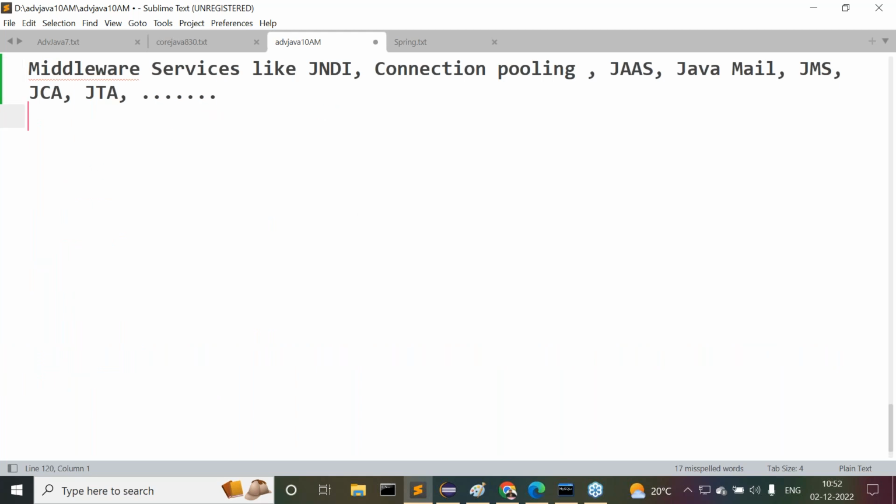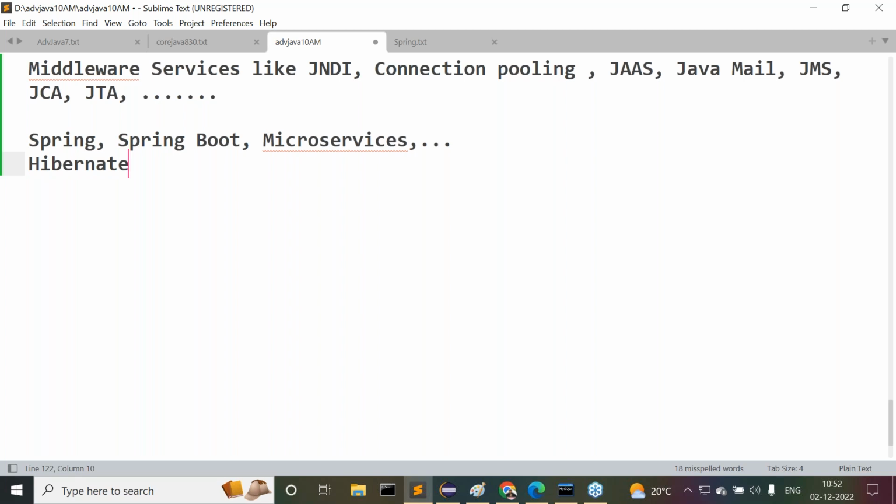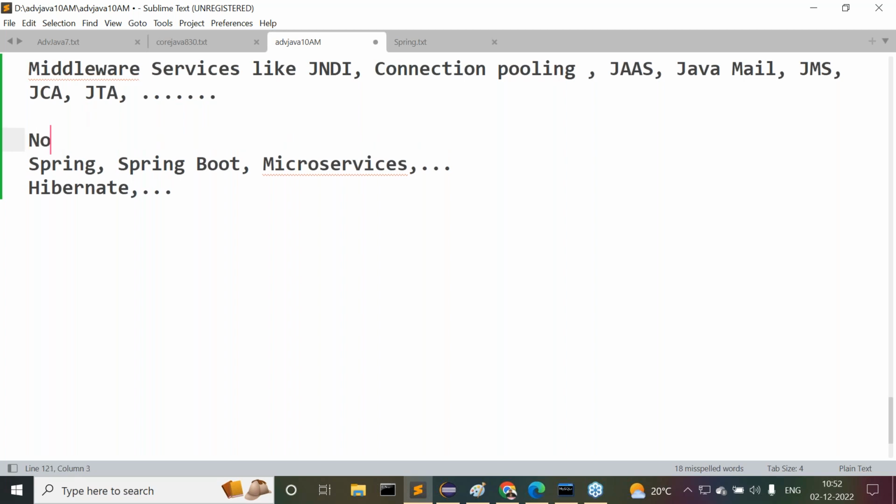Observe carefully. Spring Boot, microservices, okay, and so on. Spring Boot, microservices. At the same time, Hibernate. These are not technologies.